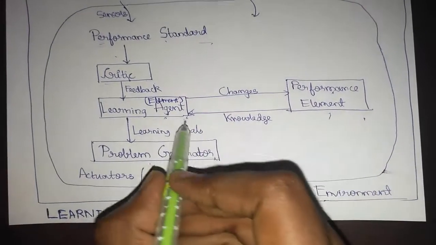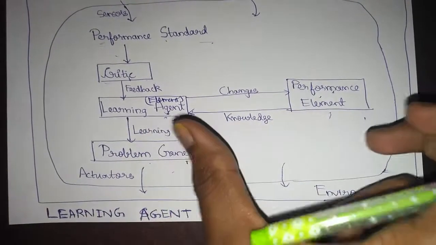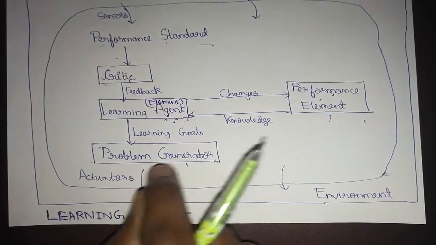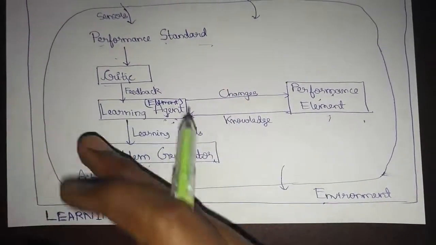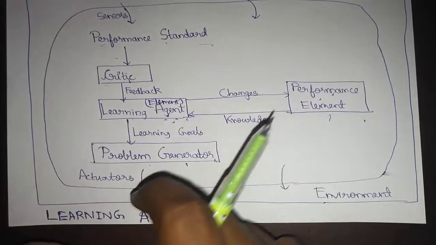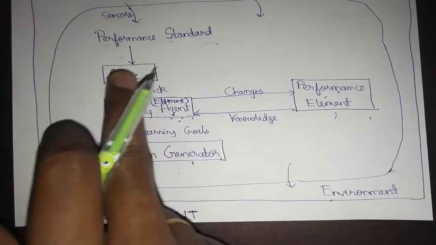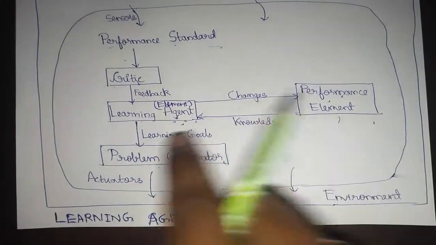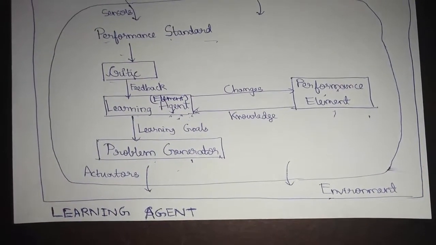The flow would be like this: the learning agent comes first, and the performance element is going to judge each unknown environment. For a known environment there will be a problem generator, and the problem generated in the known environment is going to be compared with the learned goals from the unknown environments. Then the feedback is generated from the critic based on the performance standard, which is compared with the problem and the learned goals. Based on that we are going to classify environments.